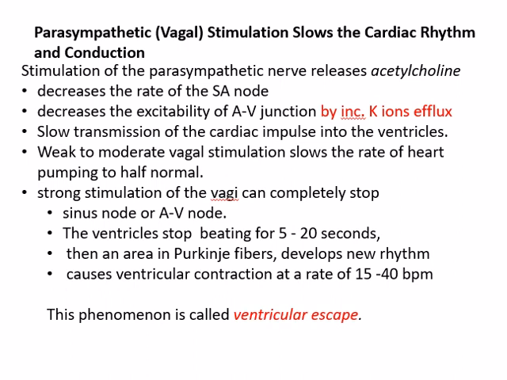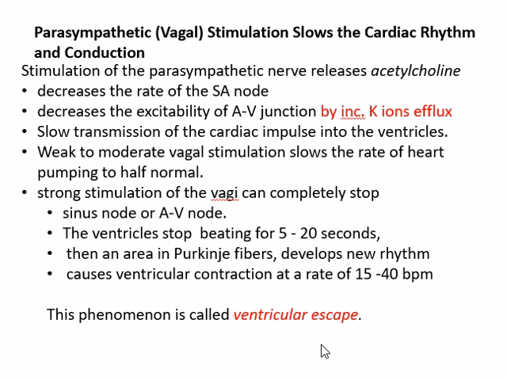Then an area in the Purkinje fibers becomes the new pacemaker of the heart. Now the SA node is not transmitting because of the strong vagal stimulation. The ectopic pacemaker, or the Purkinje fibers, become the pacemaker of the ventricles, and the ventricles escape from the atrial rhythm. So this phenomenon is known as ventricular escape.